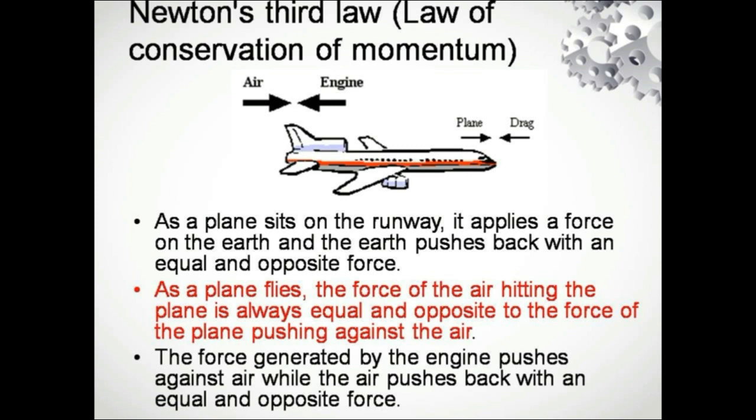So the basic theory behind the flight of aeroplanes is Newton's third law. The hint is, as the plane flies at a certain height, the air hitting the plane is always equal and opposite to the force of the plane pushing against the air. That is, the forward force is equal to the opposite force, that is, the dragging force. So this binds Newton's third law, which makes the airplane fly at a certain height.